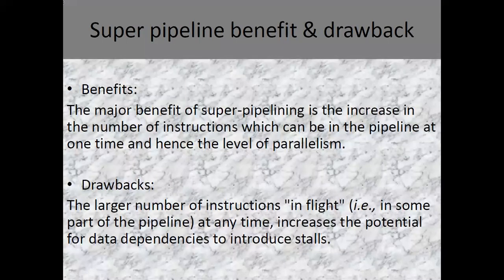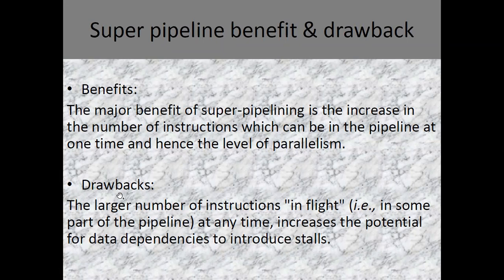So what are the benefits and the drawbacks? The major benefit of super pipelining is the increase in the number of instructions which can be in the pipeline at a particular time, and automatically the level of parallelism is increased. So that is of course the benefit of super pipeline. What are the drawbacks?